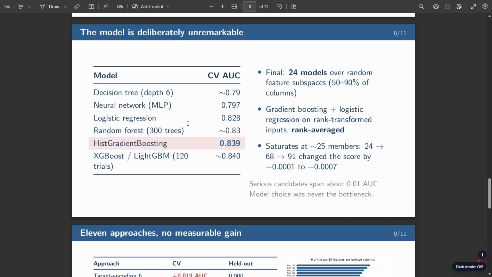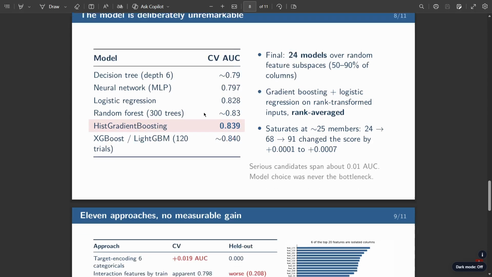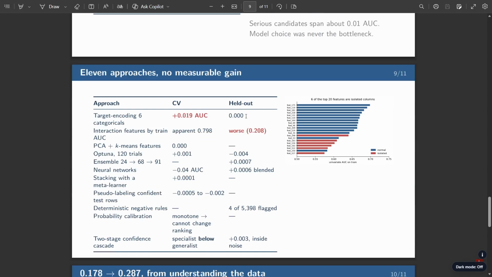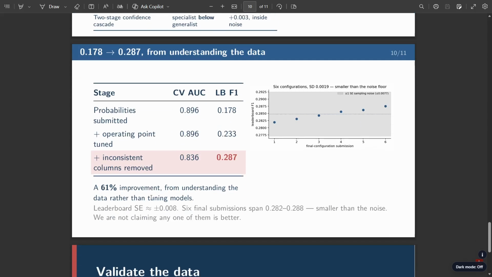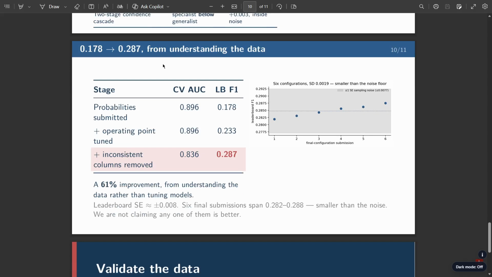So we ended with 24 models over random subspaces. We tried 11 approaches, but we didn't get any remarkable gain. We tried target encoding, the 6 categorical columns. We tried principal component analysis and k-means featuring. We did Optuna with 120 trials, but it also went in vain. We tried ensemble modeling and a two-stage confident cascade. They didn't help much. From understanding the data, our score went from 0.178 to 0.287.